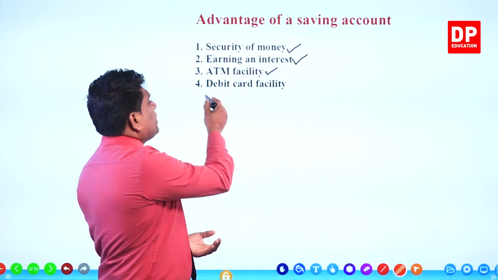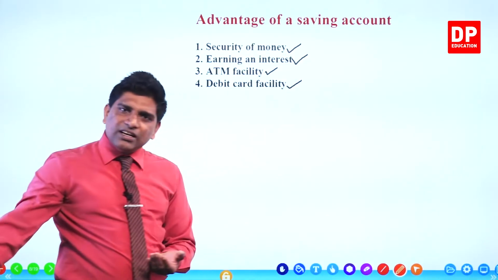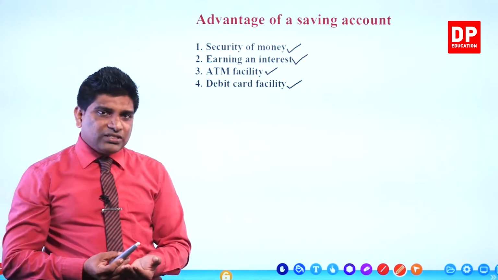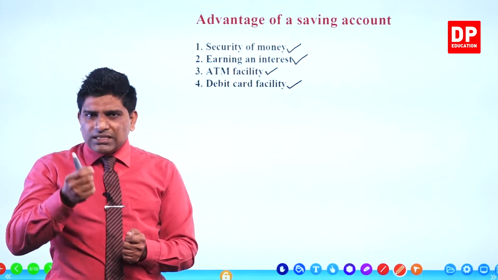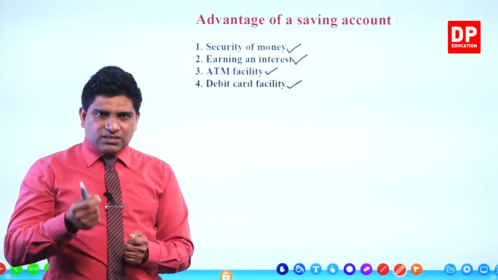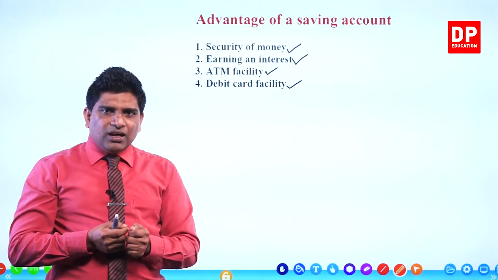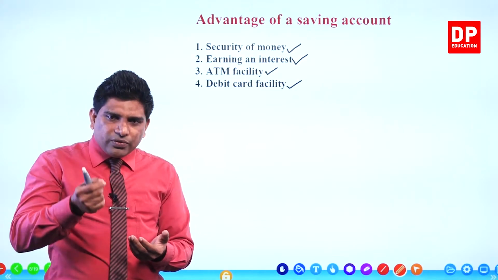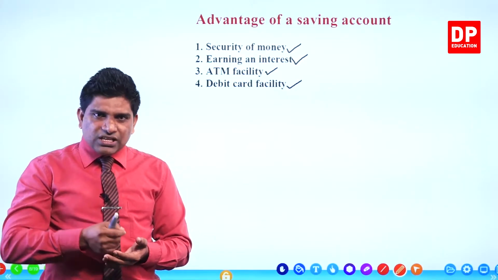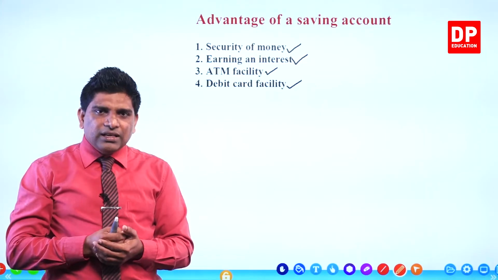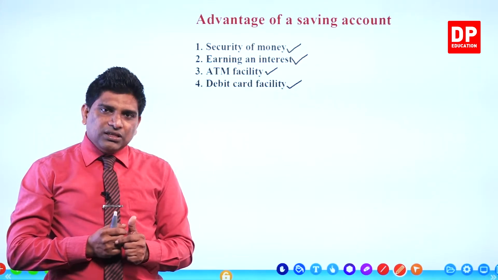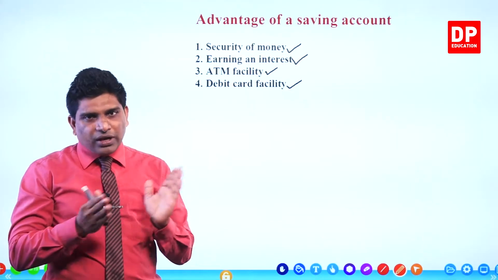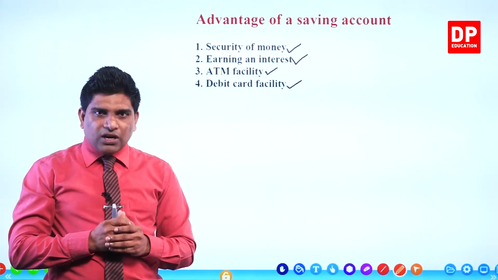The other one is debit card facility. Debit card facility means they will issue a card to you. Using this card, you can buy goods and services. After purchasing goods, you give your debit card to the cashier. The cashier will swipe that card and deduct the value of the bill from your savings account money.